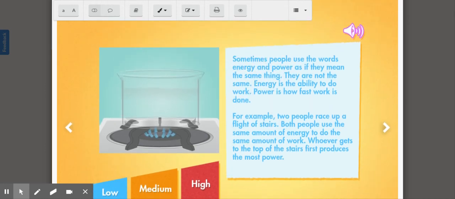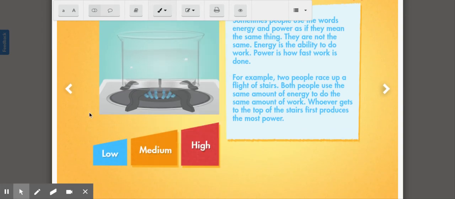Some people use the words energy and power as if they mean the same thing. They are not the same. Energy is the ability to do work. Power is how fast work is done. For example, two people race up a flight of stairs. Both people use the same amount of energy to do the same amount of work. Whoever gets to the top of the stairs first produces the most power.